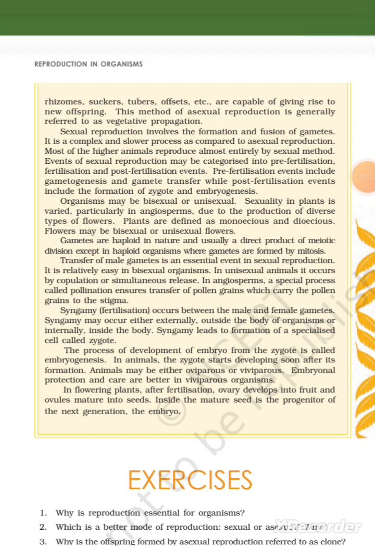Transfer of male gametes is an essential event in sexual reproduction. It is relatively easy in bisexual organisms. In unisexual animals, it occurs by copulation or simultaneous release. In angiosperms, a special process called pollination ensures transfer of pollen grains to the stigma.